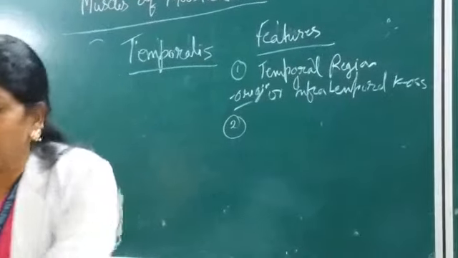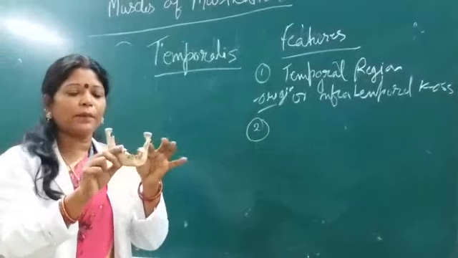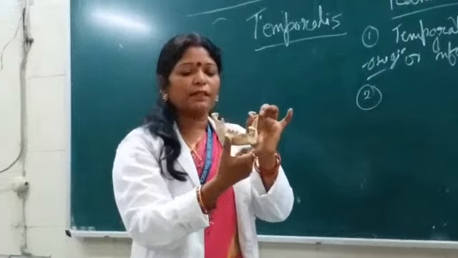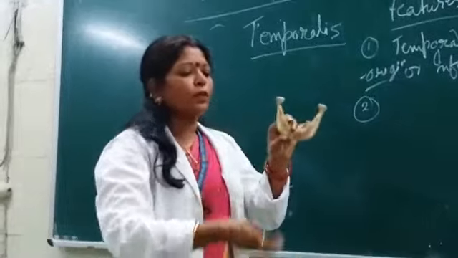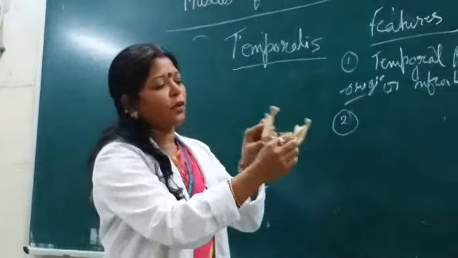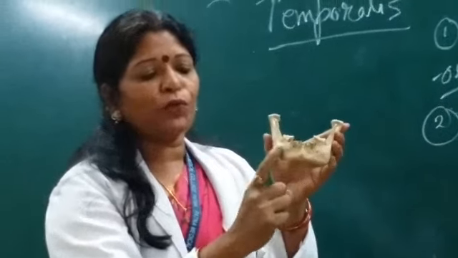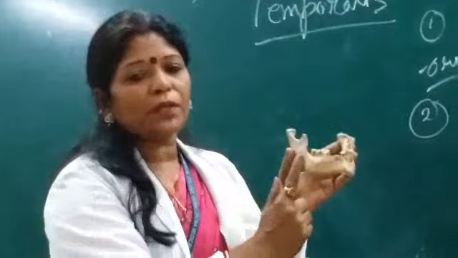Mandible, look here. We have read it in the tutorial classes. This mandible is a horseshoe-shaped bone, convexity facing anteriorly. This is the body, and posteriorly a pair of rami is there. So this quadrilateral piece of bone, which is anteriorly continued with the body of the mandible, posteriorly it is the ramus of the mandible.